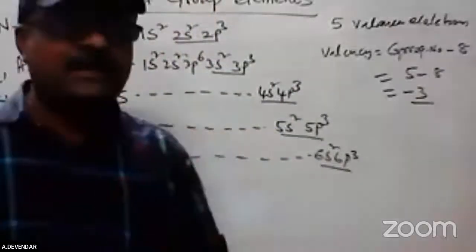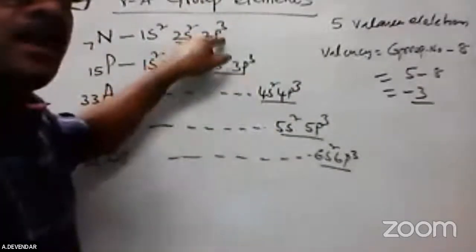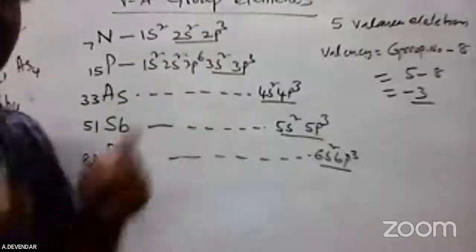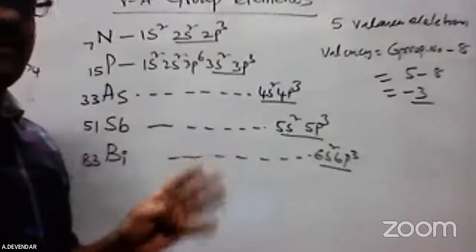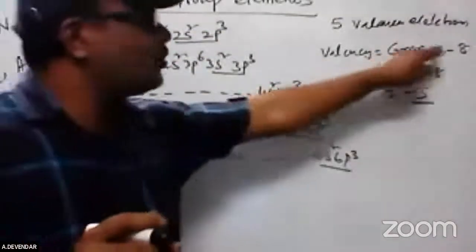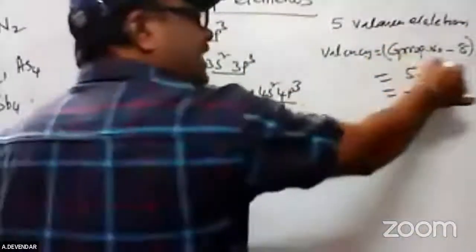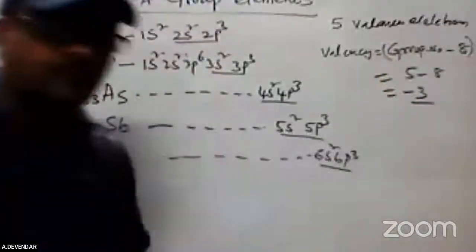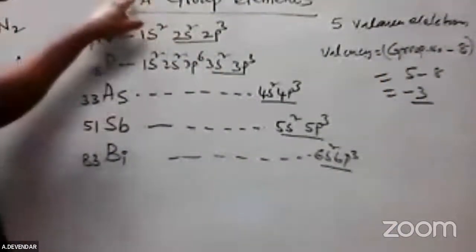You may get confused, but remember that how many electrons are gained or lost depends on the oxidation state. And the valence is also the group number minus 8. It is the principle you are using. So the group number is 5, and minus means it is minus 3. These are all 5th group elements.